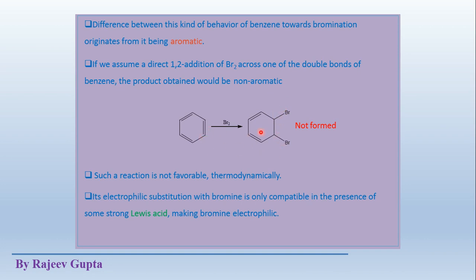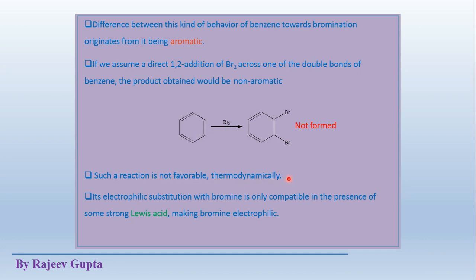Now due to this addition, the aromatic character of this ring has been lost in the product. So formation of this product is not favorable, and it is not formed. Such a reaction is not favorable thermodynamically.